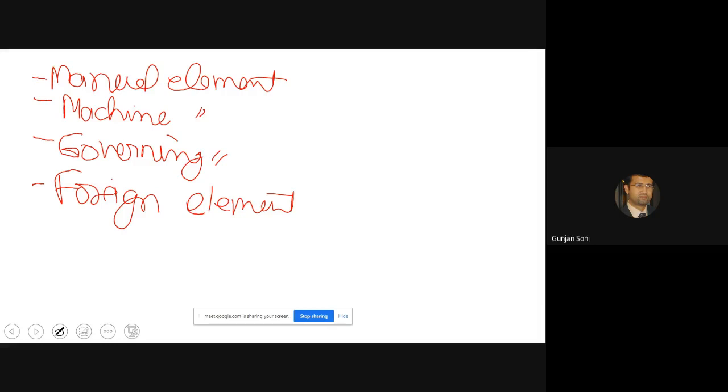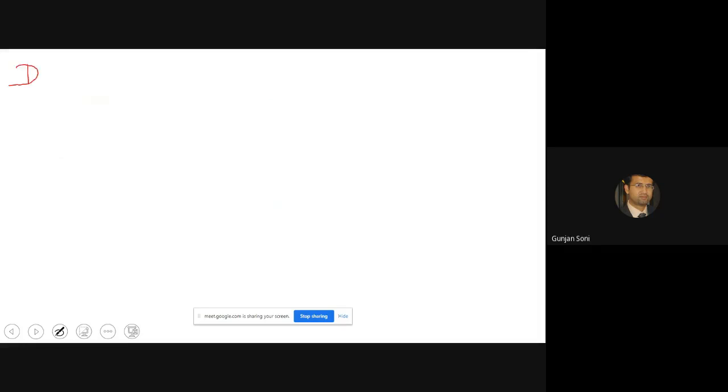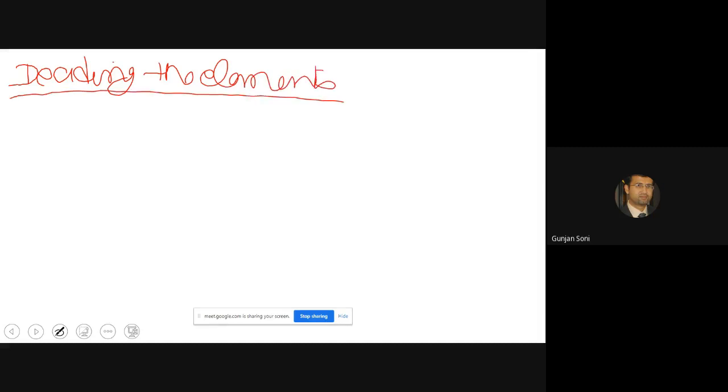Okay, so we come back and we further talk about how we decide the elements. Deciding the elements for time study. The very first thing is they should be separable from each other.